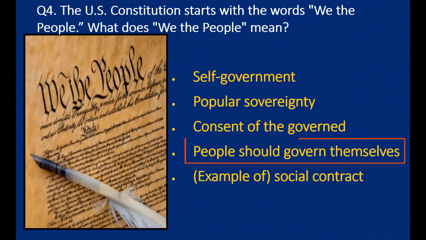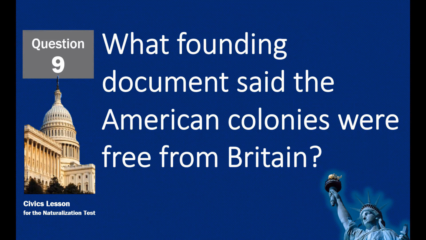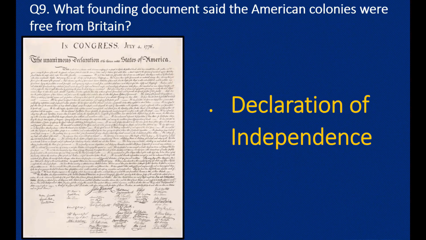People should govern themselves. What founding document said the American colonies were free from Britain? Declaration of Independence.